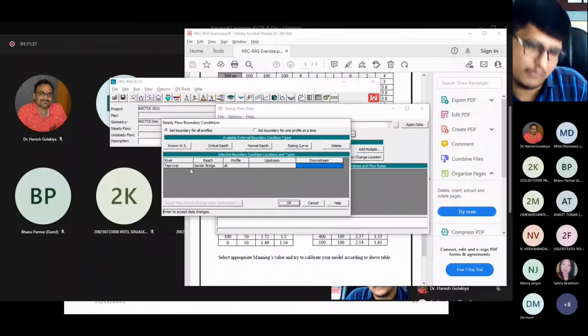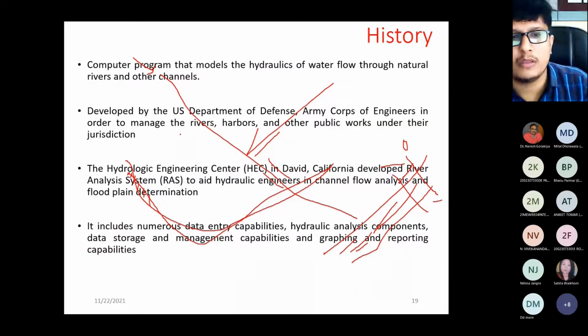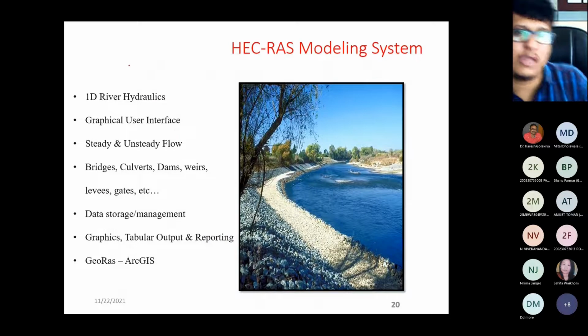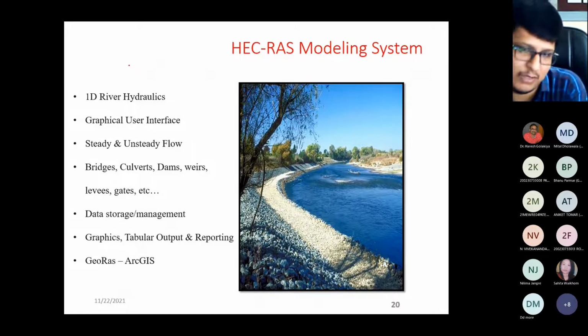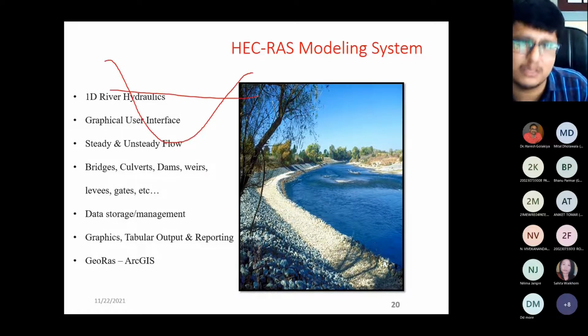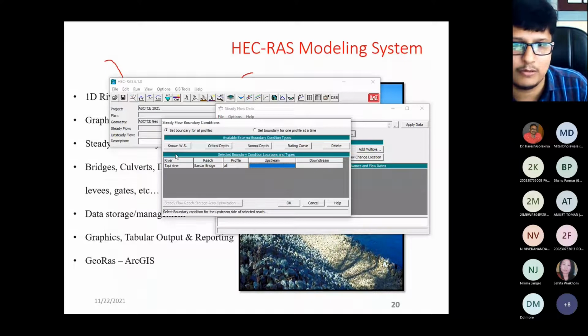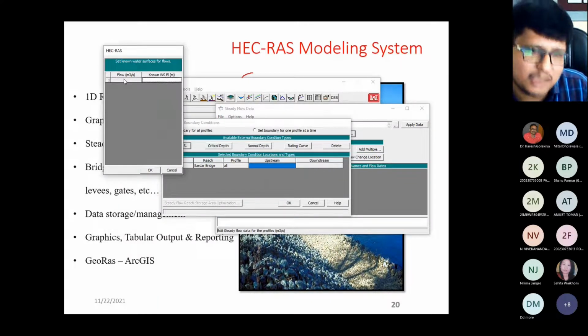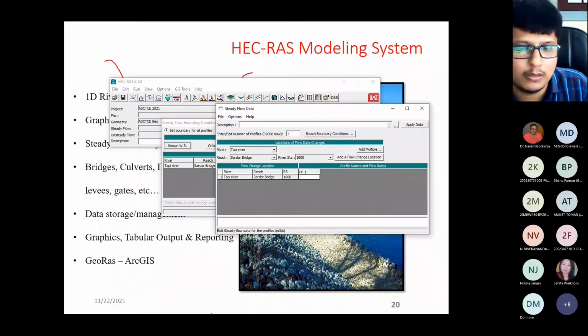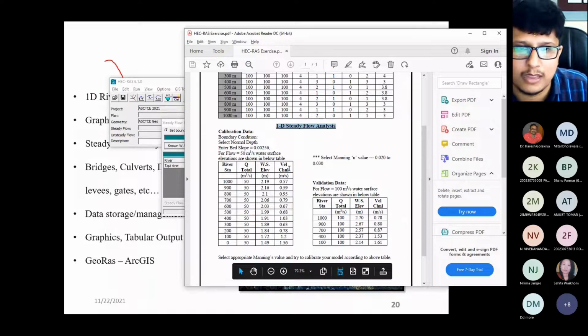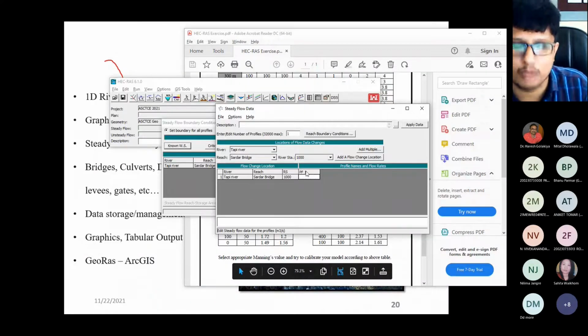What do you mean by known water surface elevation? If in your area you have a known water surface elevation, means you have the data of your river water surface elevation, say this is your river, and you have the water surface elevation up to this, then you can directly enter this. I am entering the discharge also. In my exercise, it is already written that I have to go for 50 cubic, so I will write 50.